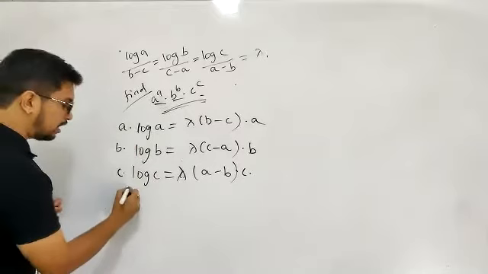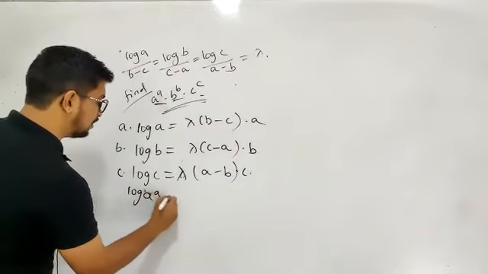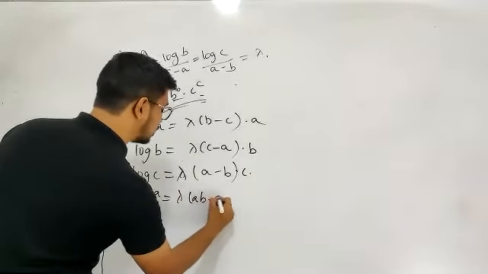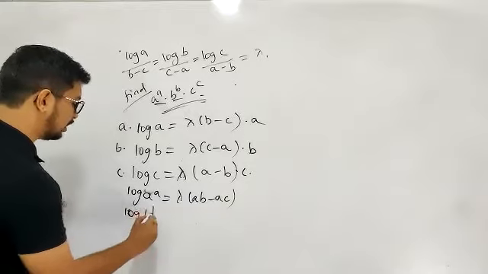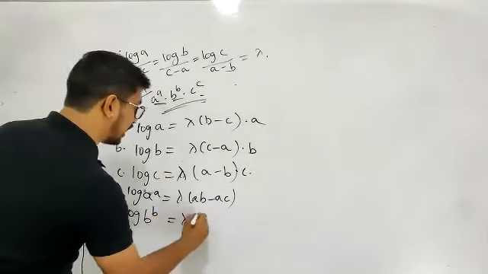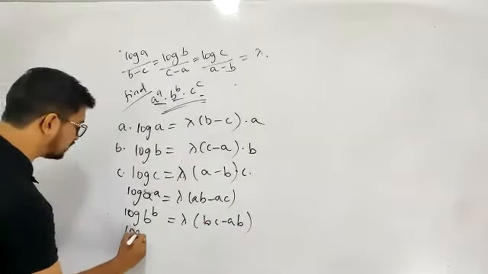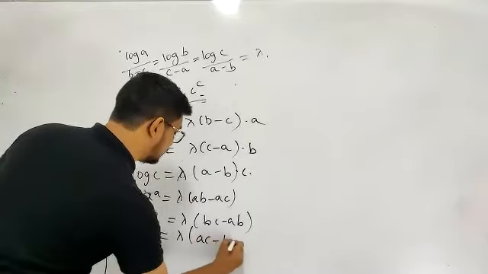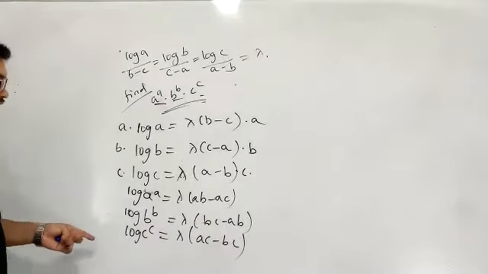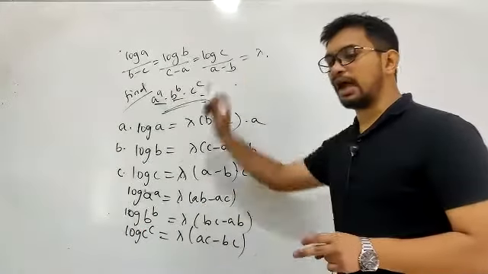A into log A, that is nothing but log of A power A, which is lambda into AB minus AC. Similarly, log of B power B, this is lambda into BC minus AB. Next, log of C power C, this is lambda into AC minus BC. Add all these three things. The problem then add all these three things.